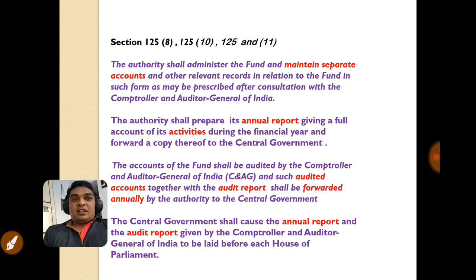The next subsections are section 125, subsection 8, subsection 10 and subsection 11. These subsections altogether tell about the accounts and auditing of the fund. See, any fund or any organization must keep proper books of account and it must be properly audited periodically. Otherwise, there are some chances of frauds.